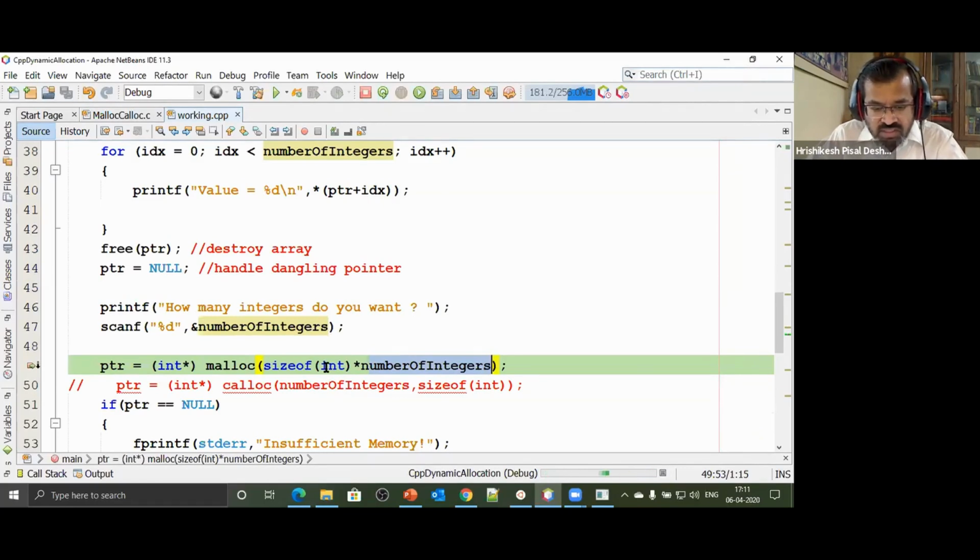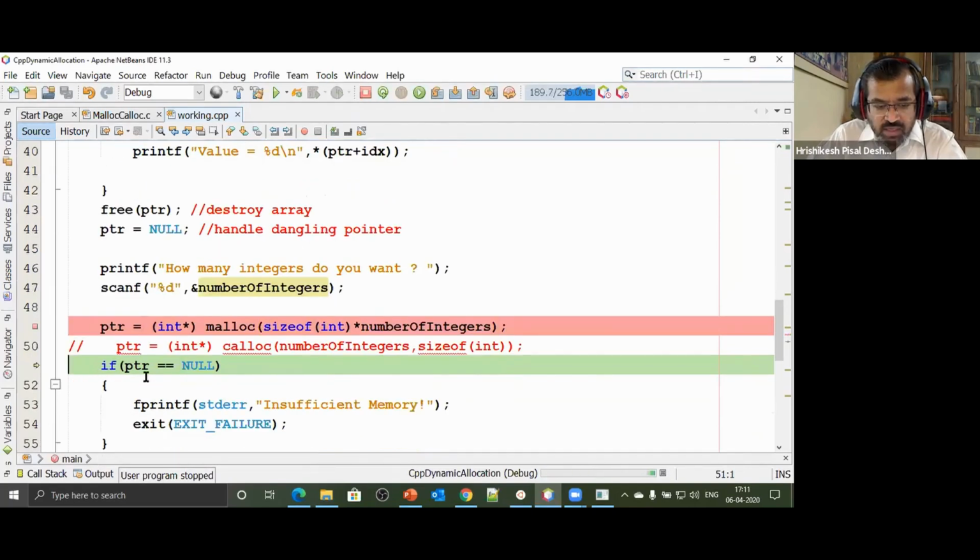So your size of integer is 4 bytes, number of integers is 8. 8 4s are 32. 32 bytes of memory will be allocated. Checking ptr to see what has happened. Can you see that address? 69750. It was the same address that we had got last time. Means what has happened now?